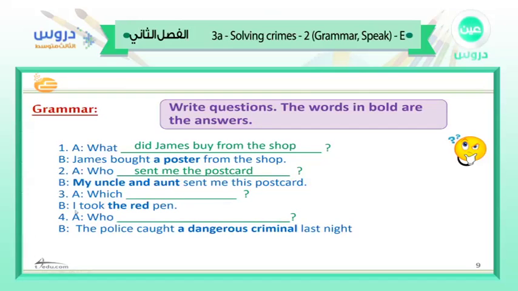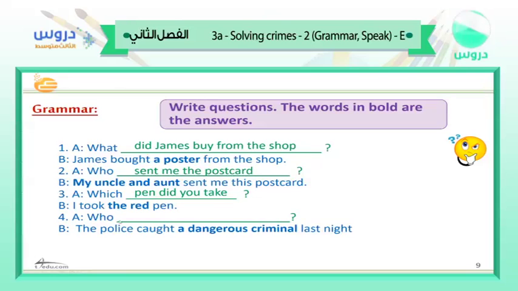Which? Okay, I took the red pen. So what are we going to ask? Which pen did you take? Very good. Here, because we have a past tense verb, my auxiliary verb will be in the past. Very good.